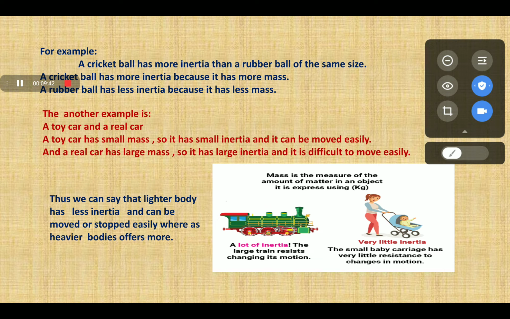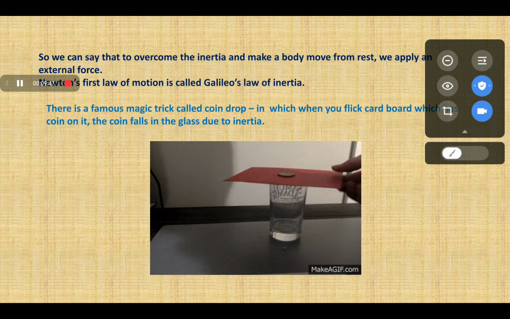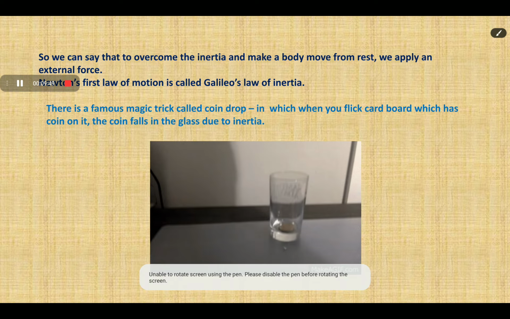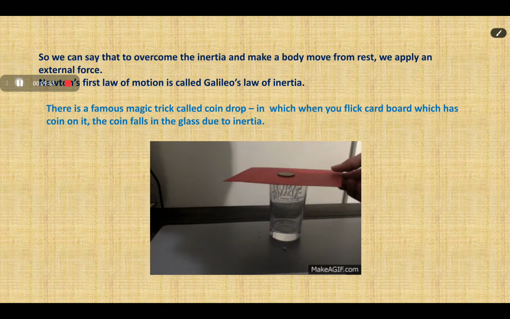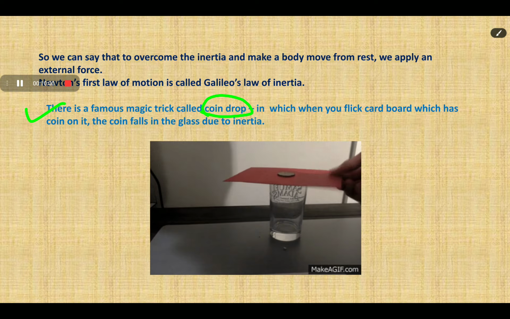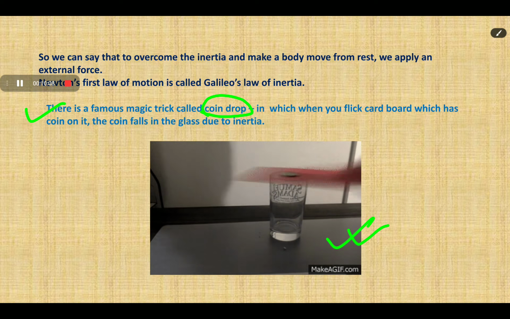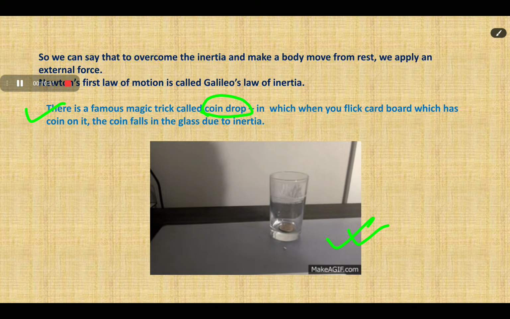Now, in the next slide, as you can see, there is a famous magic trick called coin drop, in which we flick the cardboard, as you can see in the animation. When we flick the cardboard which has a coin on it, the coin falls into the glass due to inertia. It is actually inertia at rest.